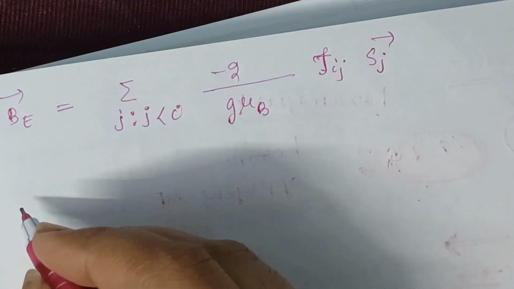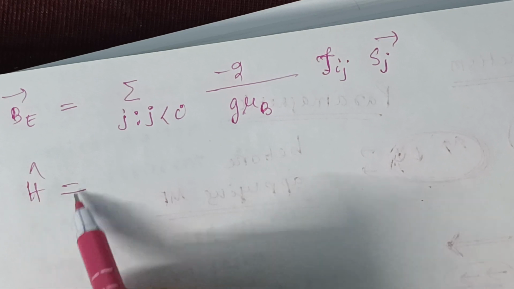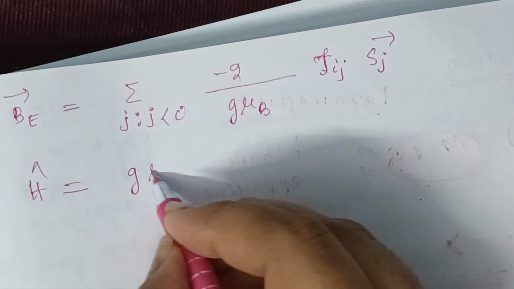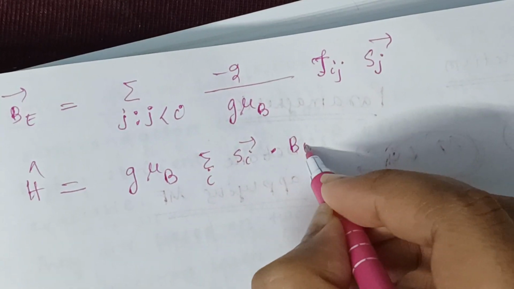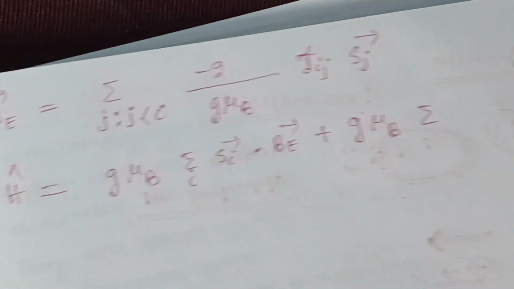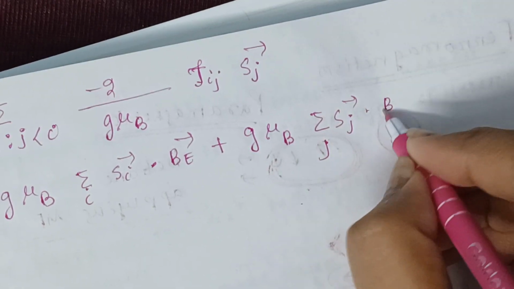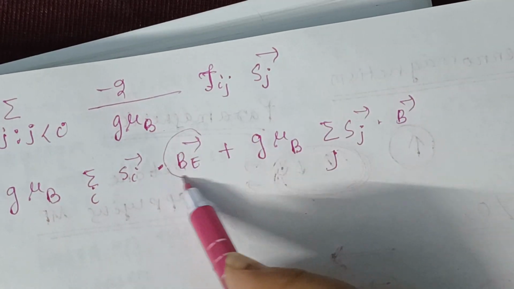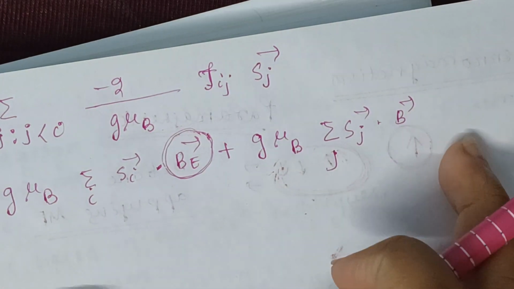Next, we rewrite the ferromagnetic Hamiltonian. It will be g mu_B sum over i of S_i dot B_E plus g mu_B sum over j of S_j dot B. Instead of this term I can put B_E vector, and the rest is already there.